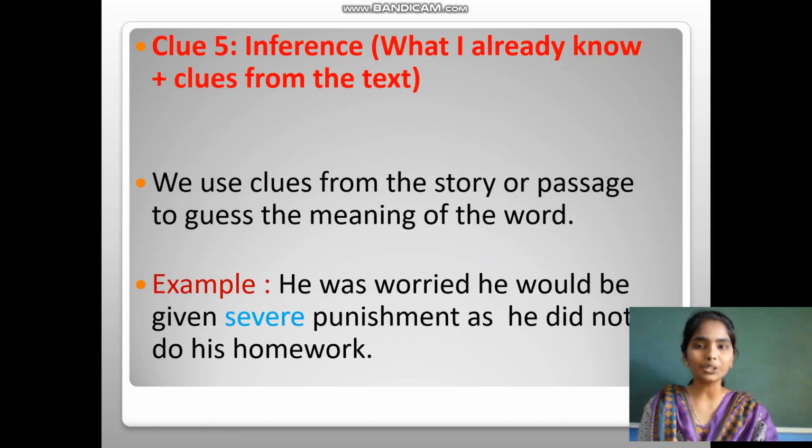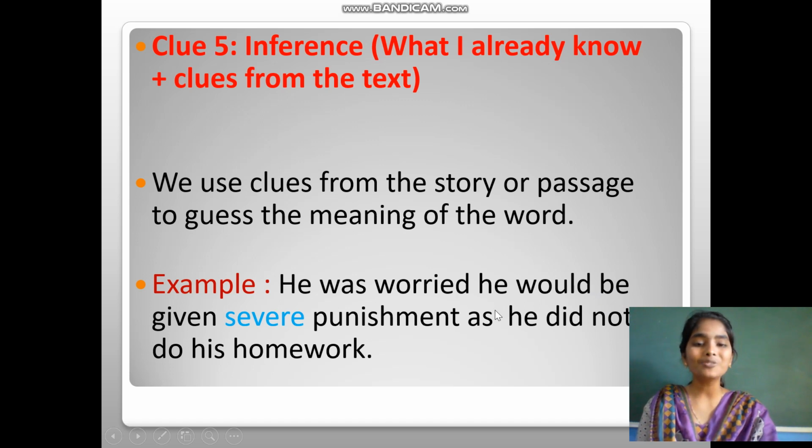Coming to the fifth clue, inference. Inference is used when none of the four clues are helping me to find the meaning. Then we are supposed to go with inference. So how are we supposed to do the inference? What I read plus what I already know equals a guess of the meaning. We use these clues from the story or passage to guess the meaning of the word.